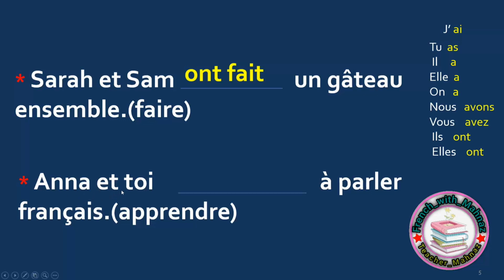Anna et toi, Anna and you, it's you, vous. Anna et toi avez appris. Anna and you learned à parler, to speak français, French. So the PP of apprendre, to learn, is appris. Anna et toi avez appris à parler français.